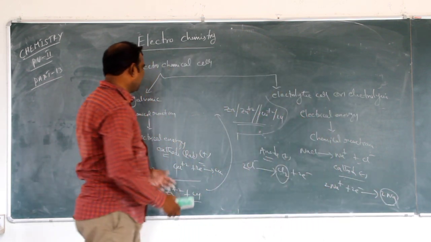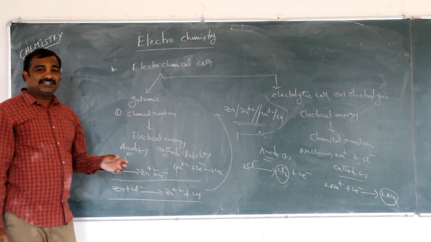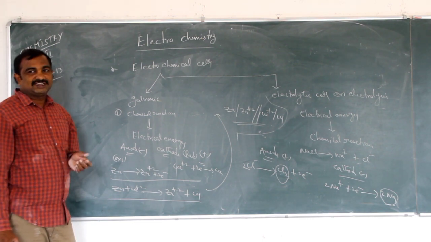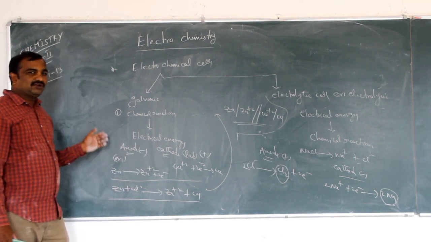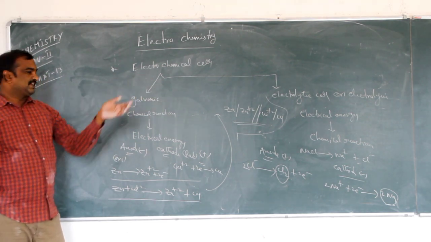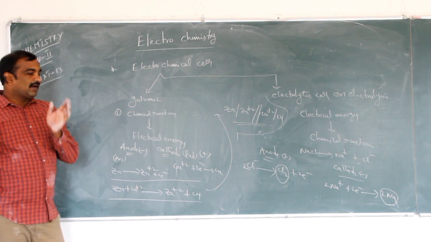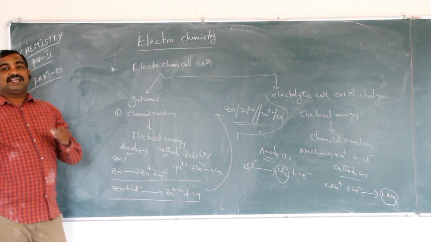What about in a galvanic cell? By using chemical energy, electrical energy is produced. At the anode, electrons are released. Those electrons move towards the cathode. At the cathode, electrons are gained by Cu2+, and in the opposite direction, from cathode to anode, electrical energy is produced.